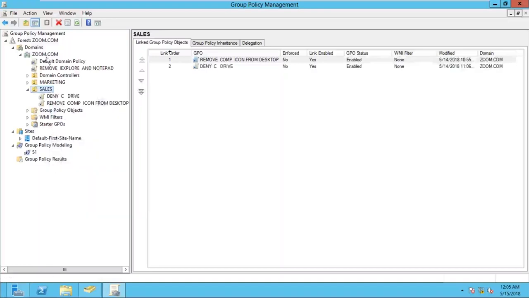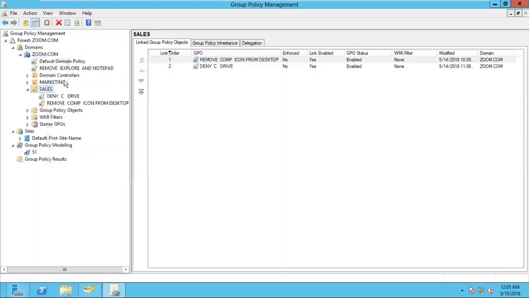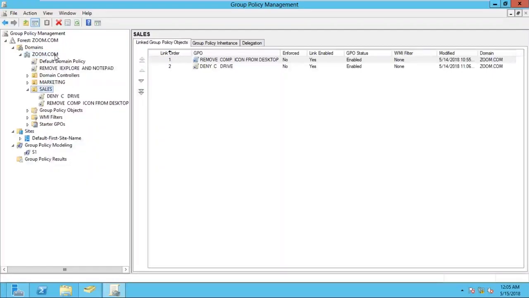Or we can use this block inheritance on the domain also, the zoom.com domain. If I right click on zoom.com domain and click on block inheritance, now the site level policy will not affect the zoom.com domain. It will affect other domains here. So the block inheritance option is used to restrict the top level policy on down level.